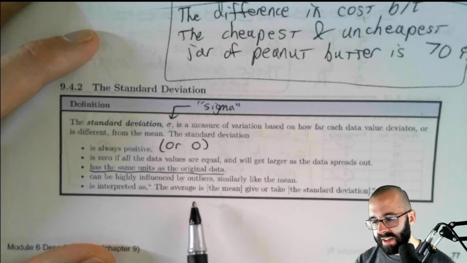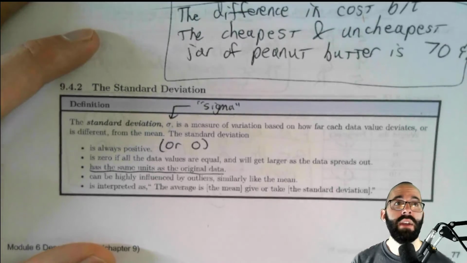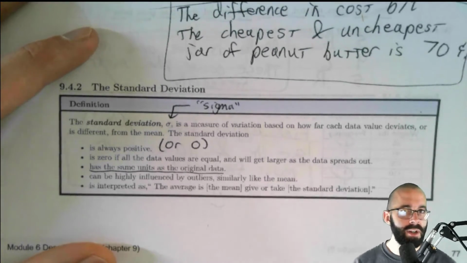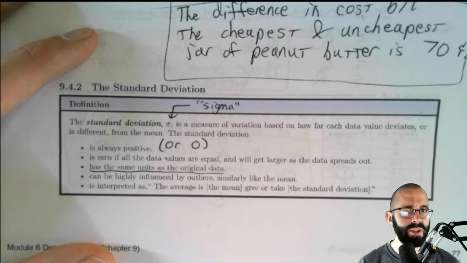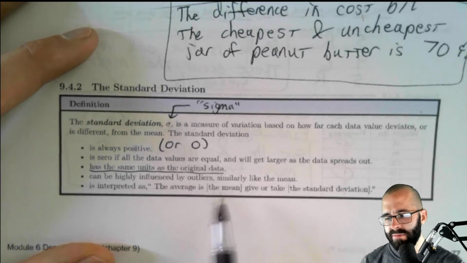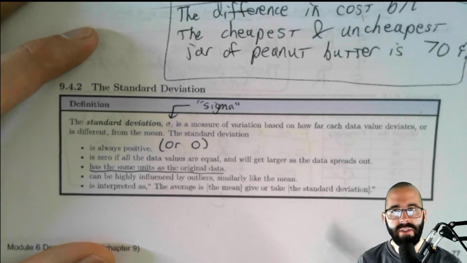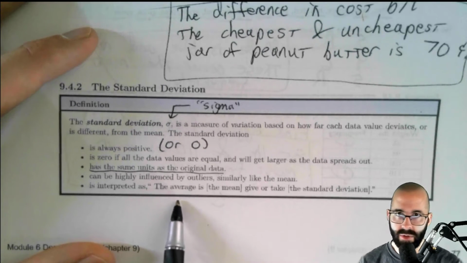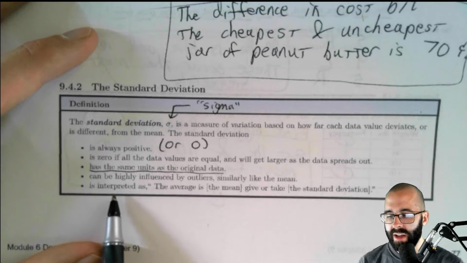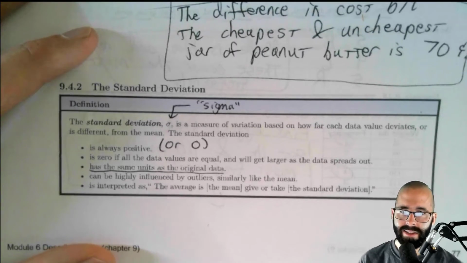And finally, you can think of this as like the average. Most of the data is the average, otherwise known as the mean, give or take the standard deviation. In stats, we talk about if something's normally distributed, like a bell curve, and a lot of things are normally distributed, then about 68% of the data is within a standard deviation of the mean. But here we can just kind of think that more than half, quite a few things, are usually within a standard deviation. This is not a hard and fast rule. It's just a way to think about what standard deviation means, because it's a little hard to visualize it outside of that.